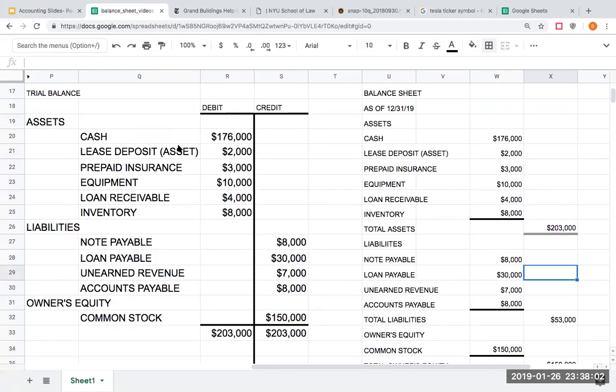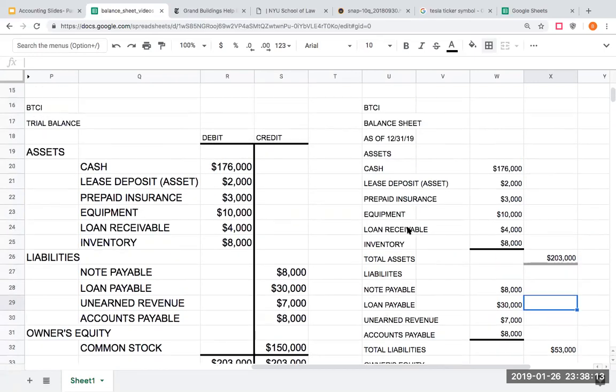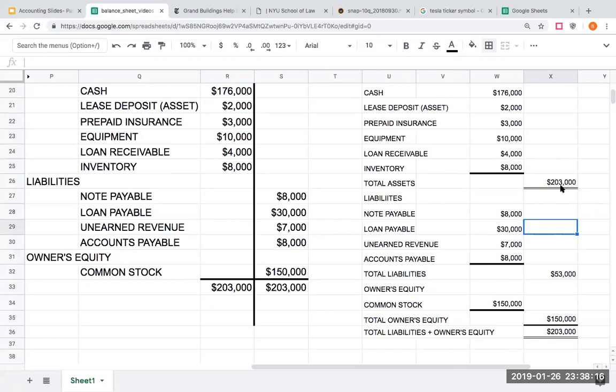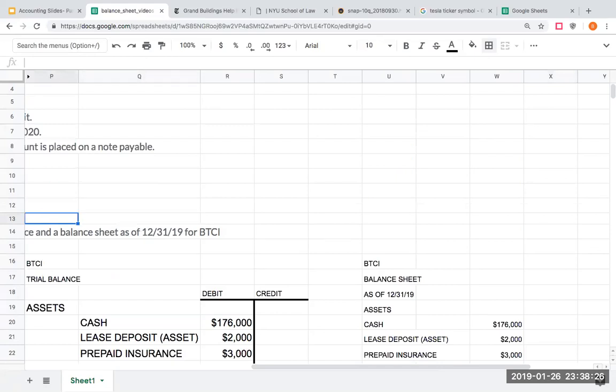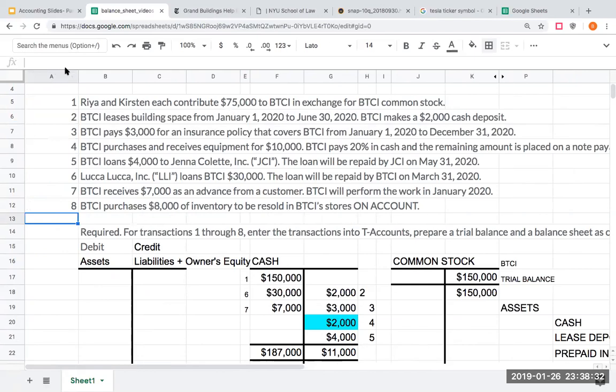Notice that if I set up everything like this on my trial balance, the balance sheet was much easier to go through and do. This is a very simplified balance sheet, but if we look at this, am I showing that my total assets are equal to my total liabilities plus my total owner's equity? And that answer is yes. So thank you for joining me on this longer journey today. All I can tell you is that the most important thing you can be doing is practicing. The more you do questions, the more you do problems, the better off you'll be.